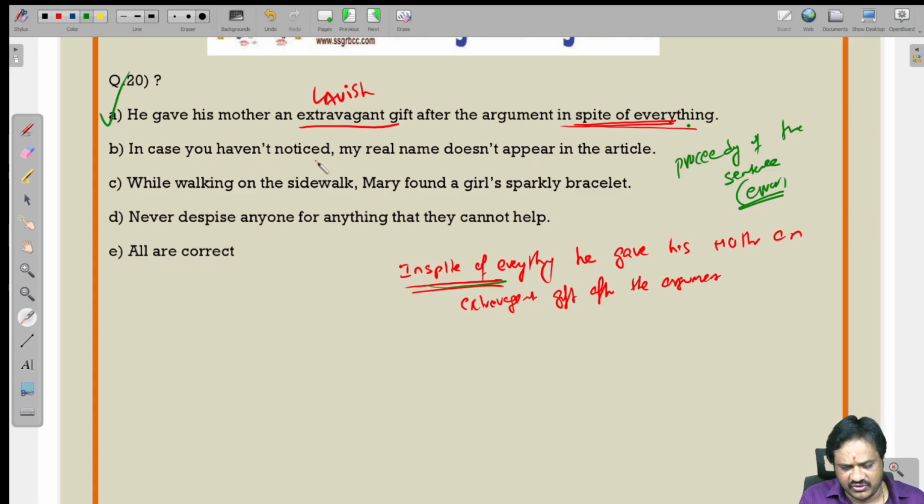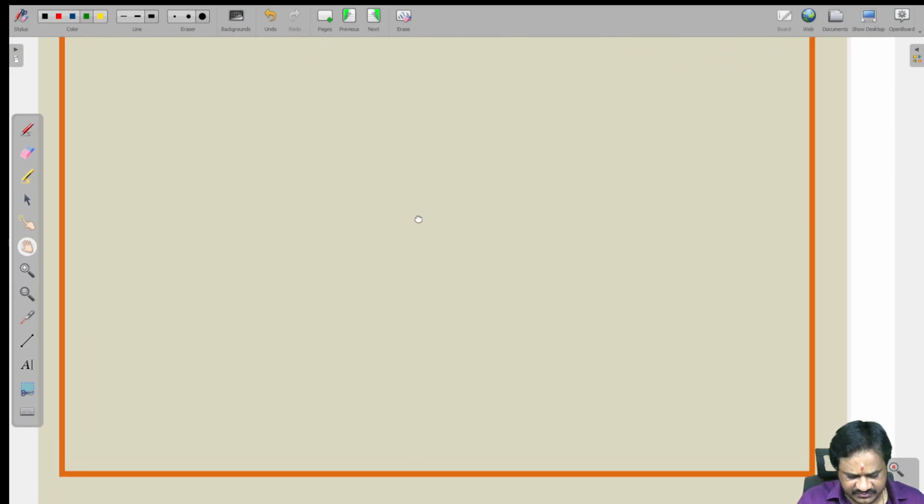In case you have not noticed, my real name does not appear in the article. So there is no error. While walking on the sidewalk, Mary found a girl's sparkly, which is very bright, bracelet. Never despise anyone for anything that they cannot help. So here also no error. Grammatically we have the error in the first part of the first sentence only. Let us see the next question, 21.